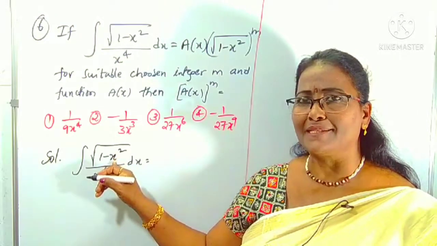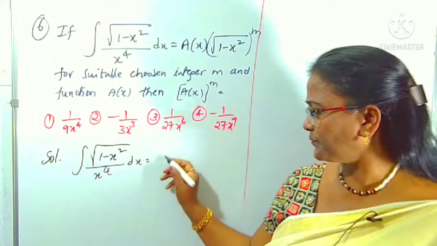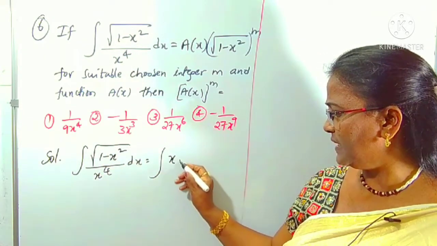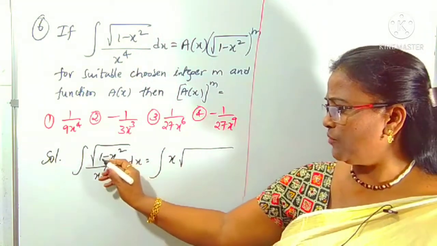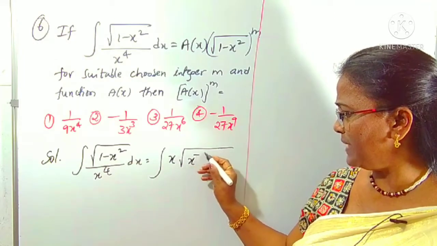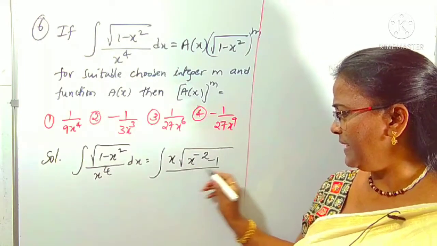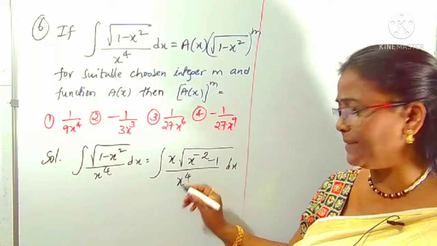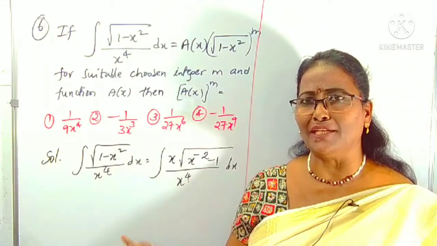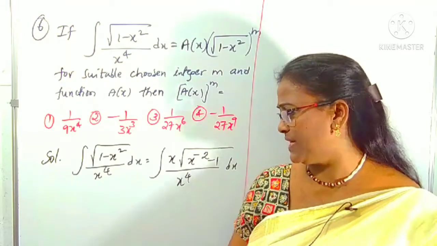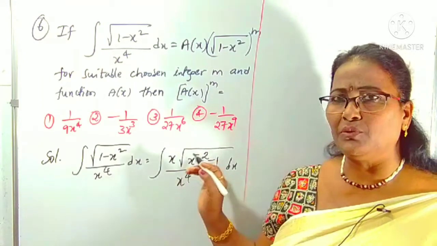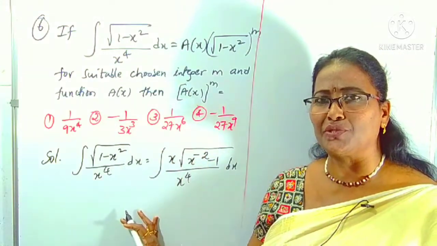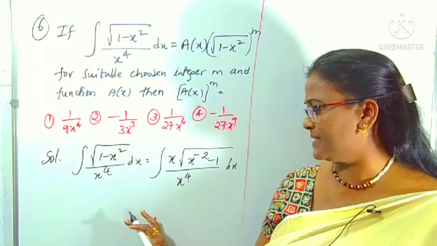What is the variable term here? x square. That I am taking out. Taking x square common, root x square means what? x. It's into integral of 1 by x square, meaning x power minus 2, with minus 1, by x power 4. You know, I already did 2 questions in the same model, which were given in 2019 only, in different shifts, shift 1, maybe 2, like this, as I didn't mention any shift. All these questions are 2019 of previous JEE Mains.